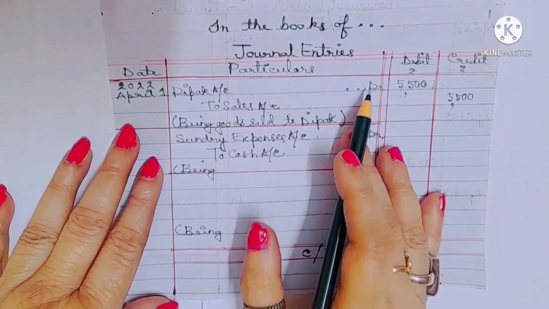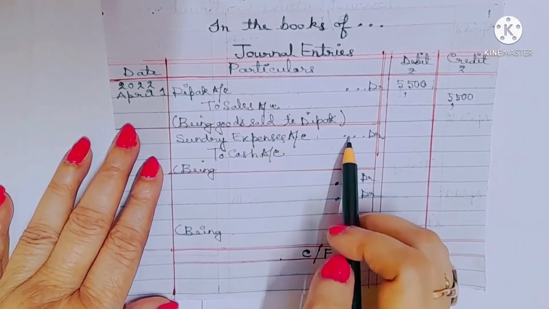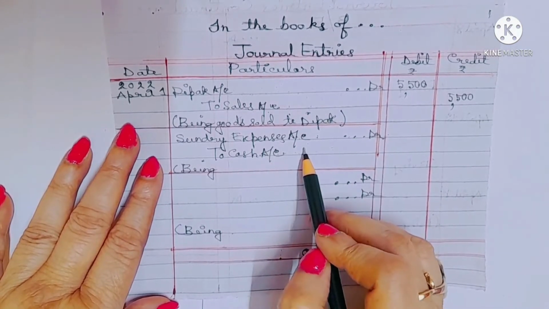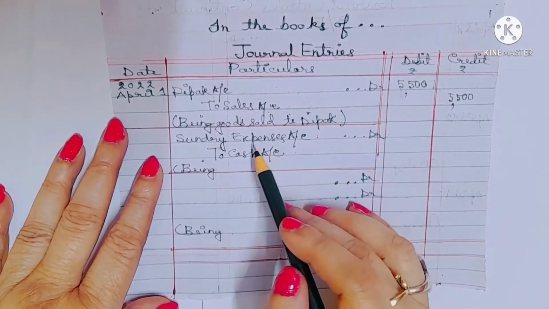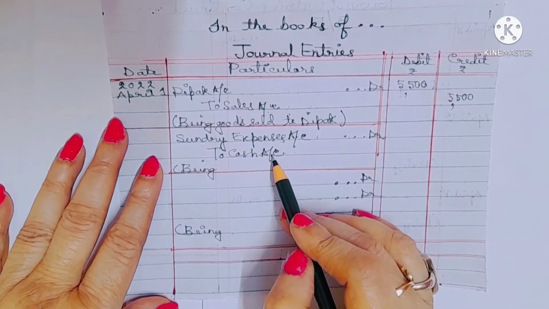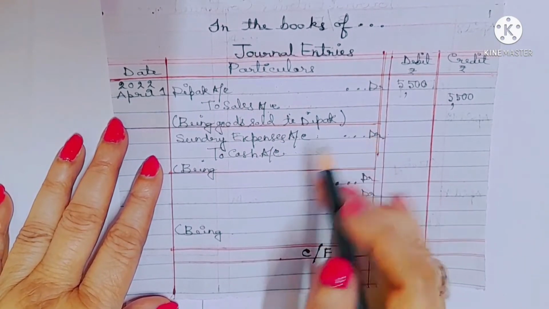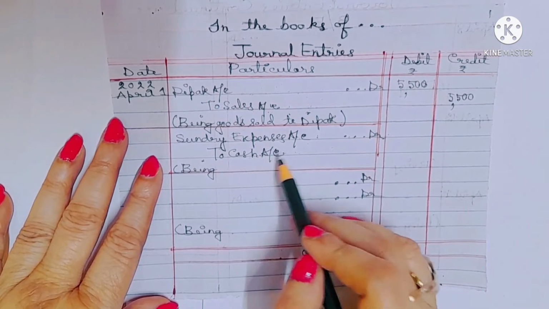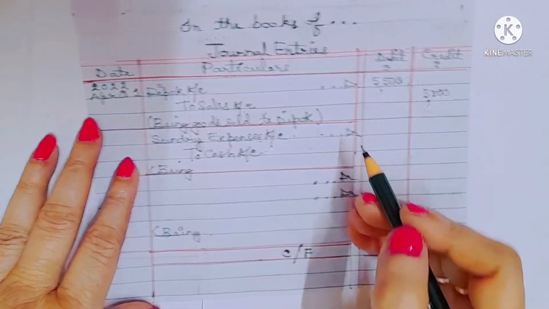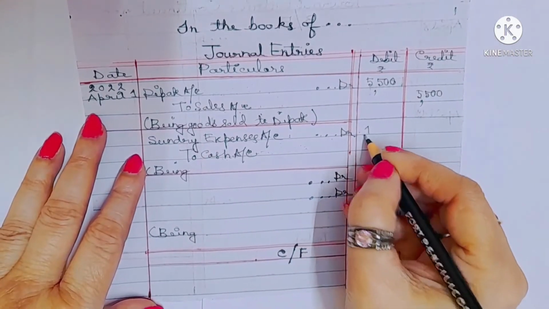All losses and expenses debit. So sundry expenses should be debited. Cash account কেন credit হচ্ছে? Because cash falls under real account এ পড়ে. যখন sundry expense তুমি পেমেন্ট করছো তাহলে ক্যাশ অ্যাকাউন্ট কি হচ্ছে? ক্যাশ চলে যাচ্ছে বিজনেস থেকে. So cash account falls under real account. What goes out is credit. So cash account should be credited. What is the amount? 1500.